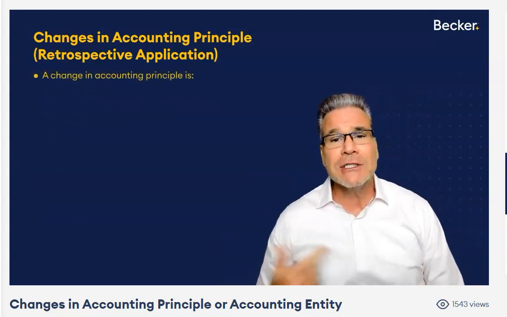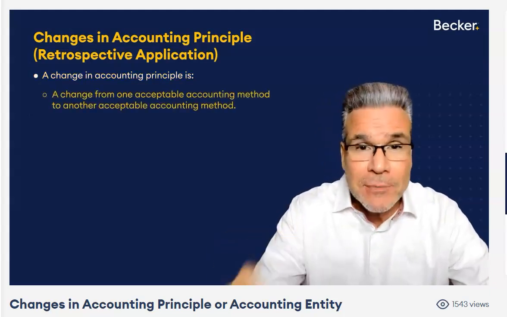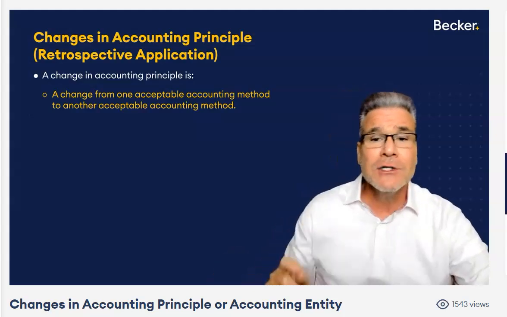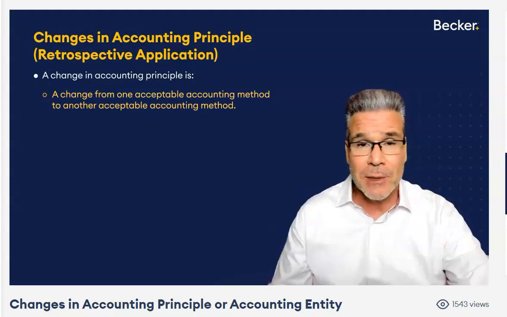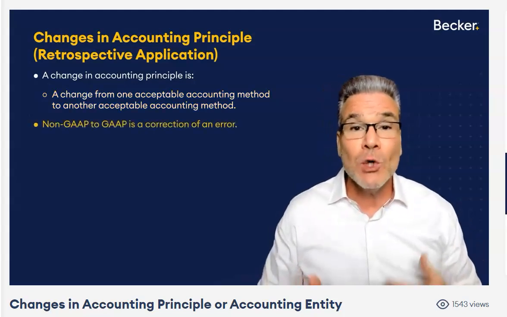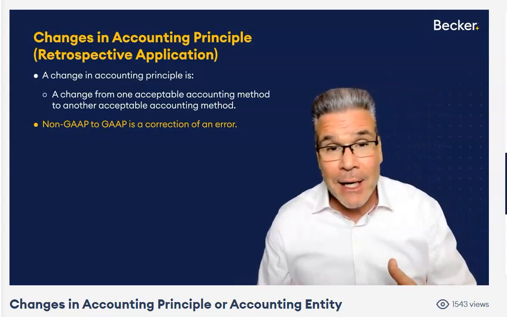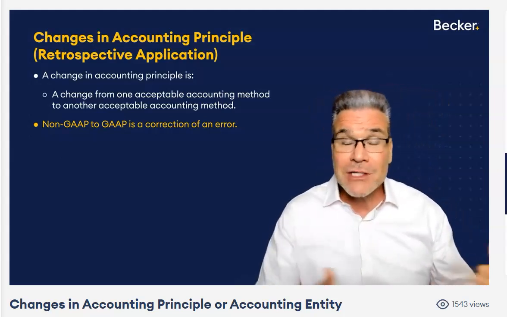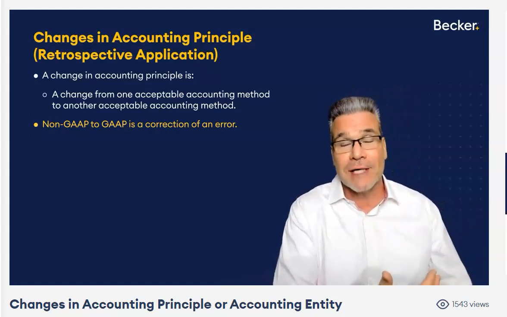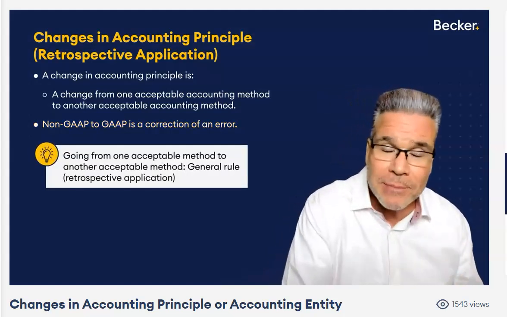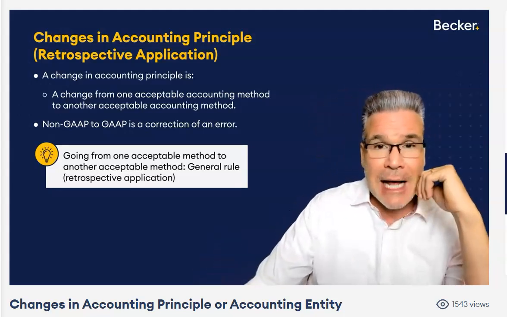Okay, so what is a change in accounting principle? Notice you're going to switch from one acceptable method of accounting to another acceptable method of accounting. Now, why am I emphasizing acceptable? Because anytime you do something you weren't supposed to do, you go from non-GAAP to GAAP, that's not a change in accounting principle, folks. That's a correction of an error because you're never supposed to use an unacceptable method of accounting, okay? So go from one acceptable method to another acceptable method. Hey, that's going to be a change in accounting principle.